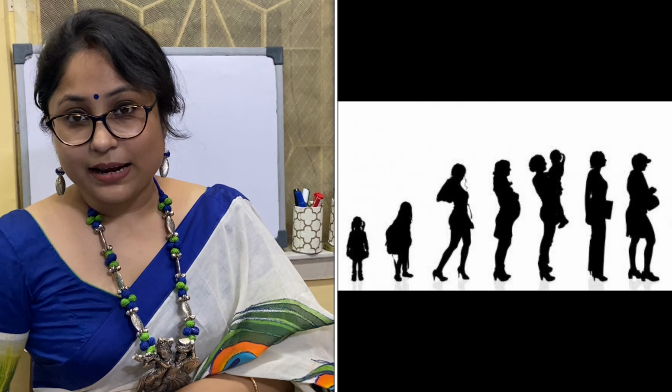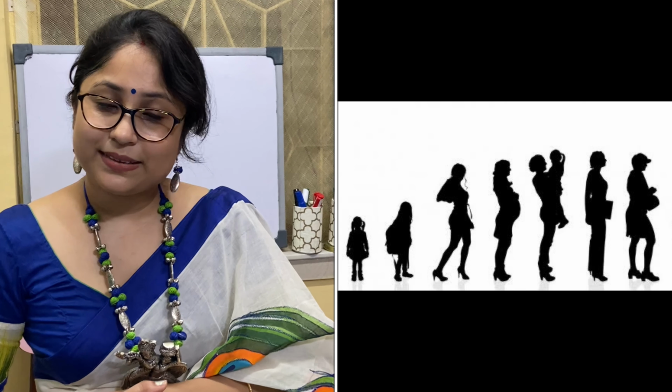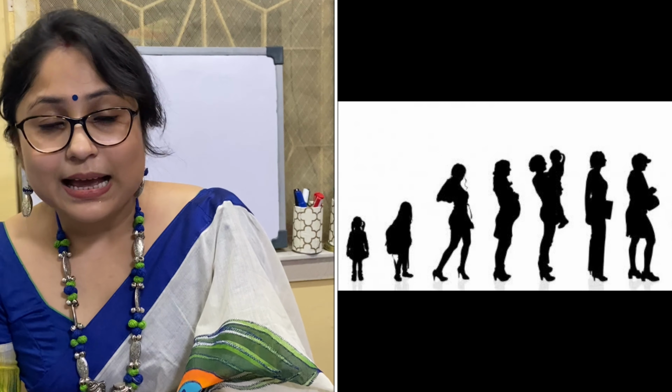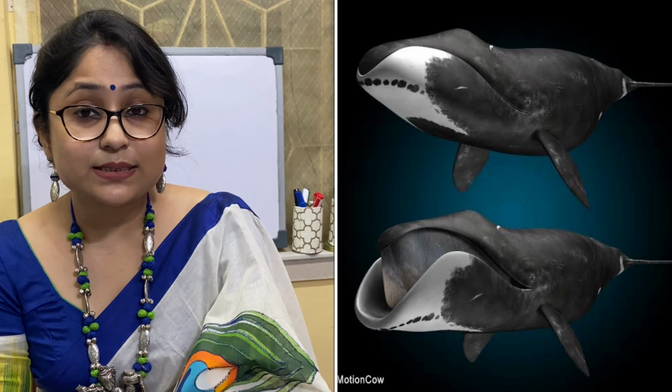Living things can grow old and die. All the living things grow, become old and die after a certain time. All the living things have a certain lifespan. Like some trees live for hundreds of years. Some animals like bowhead whales, giant tortoises or jellyfish can live for a long time.